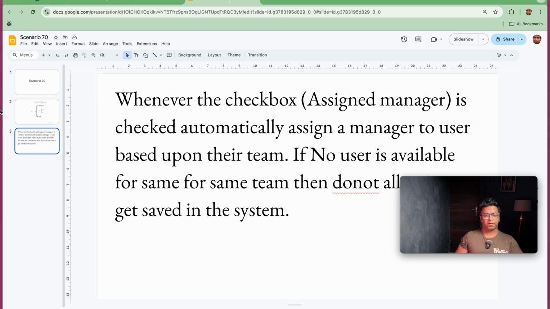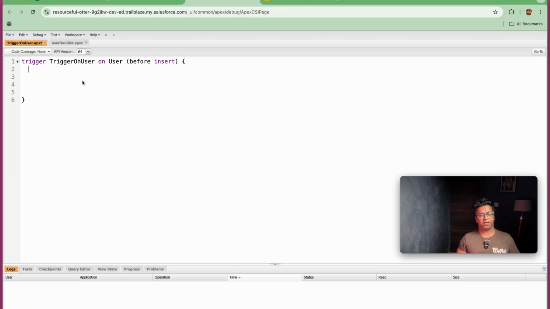So let's start with the Apex trigger here. I created the trigger by default before starting this class. So the first question here is, do we need to go for before or after? Since we need to provide a validation, we will definitely be going for a before insert operation. Also, we need to update the field before the record has been saved. So let's take an example. If the sales team has a manager, or the IT team has a manager, or the finance team has a user in it, then we need to definitely assign that user to that record.